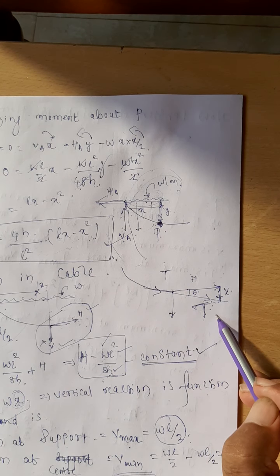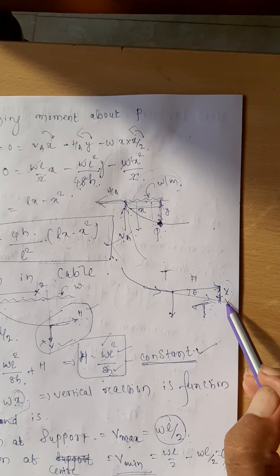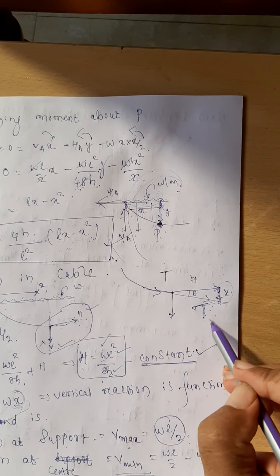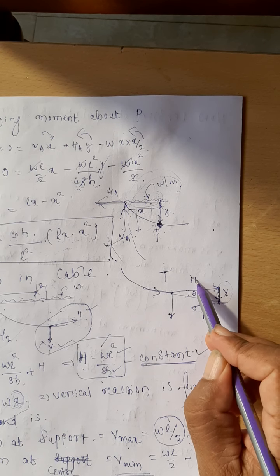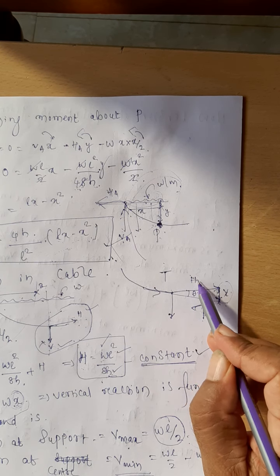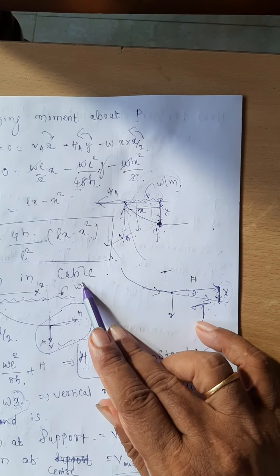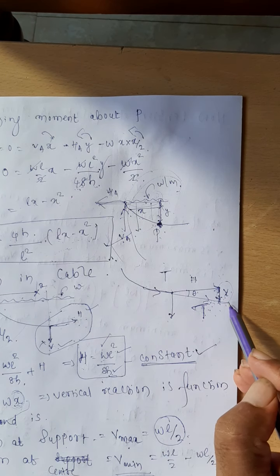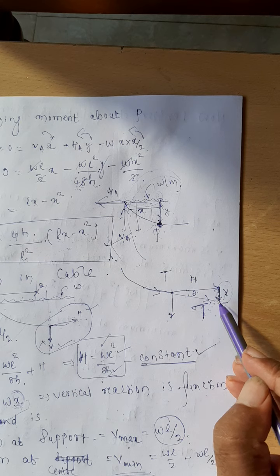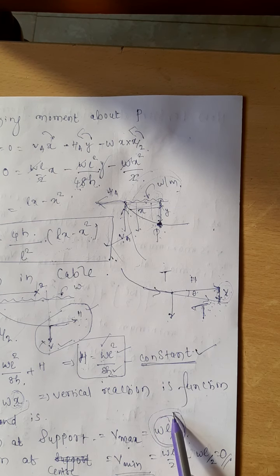As V is minimum at the center, tension is minimum at the center, and if V is 0, tension will become equal to H. And V is maximum near the support, that time the tension will be maximum, and that is given by square root of V square plus H square at the support. At the support, V is WL divided by 2.